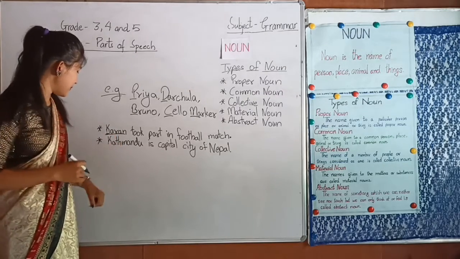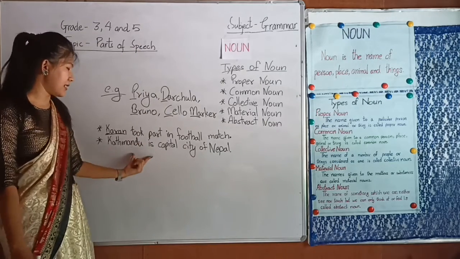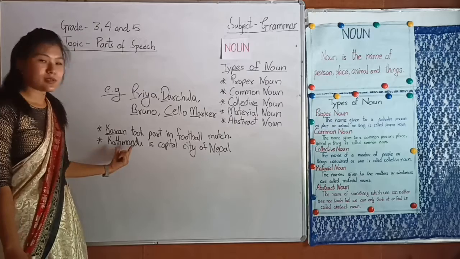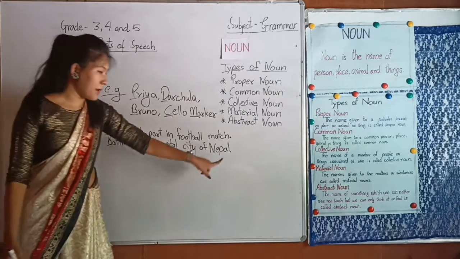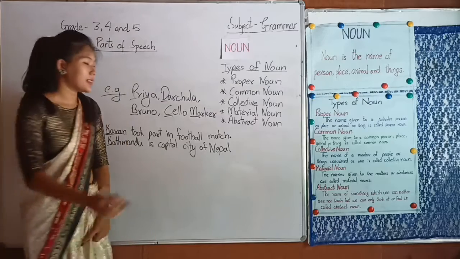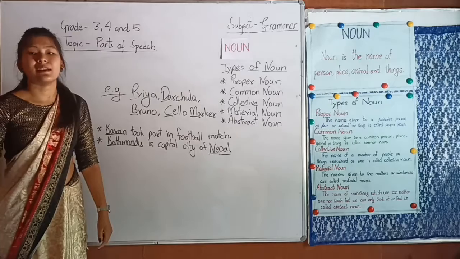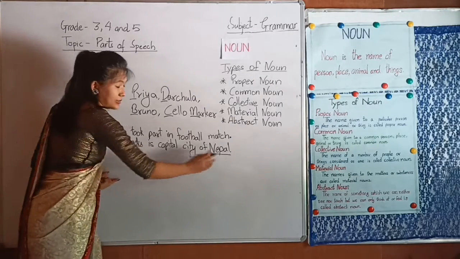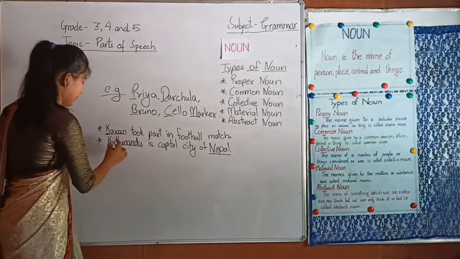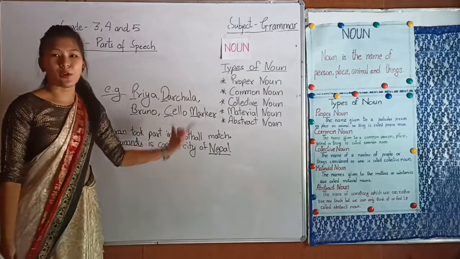Next sentence: Kathmandu is the capital city of Nepal. In this sentence, Kathmandu is a particular name of a city and Nepal is a particular name of a country. So Kathmandu and Nepal are proper nouns and these two words are written in capital letters. Hope you understood proper noun.